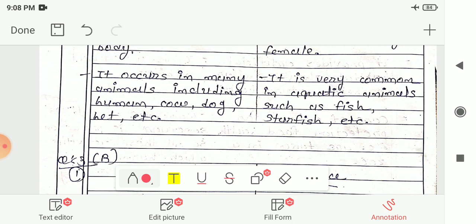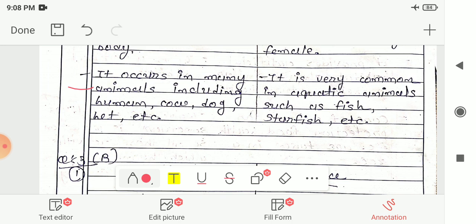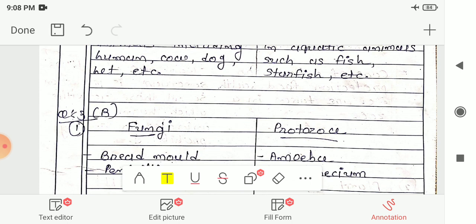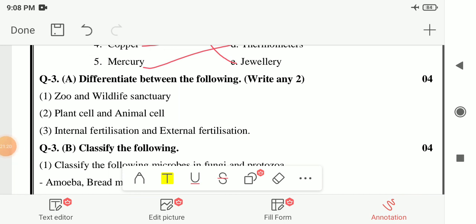Next difference between these two is the examples, the names of the animals in which this kind of fertilization takes place. Internal fertilization occurs in many animals including human, cow, dog, etc. And external fertilization is very common in aquatic animals such as fish, starfish, etc. So these are the differences between external fertilization and internal fertilization. So here our question number 3A, the difference between the following, gets over.